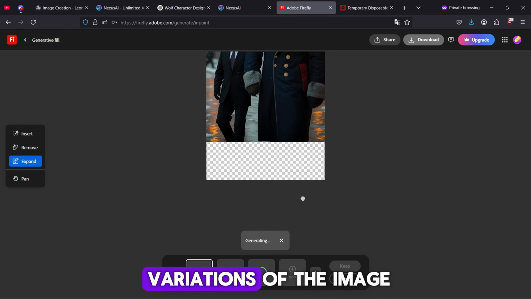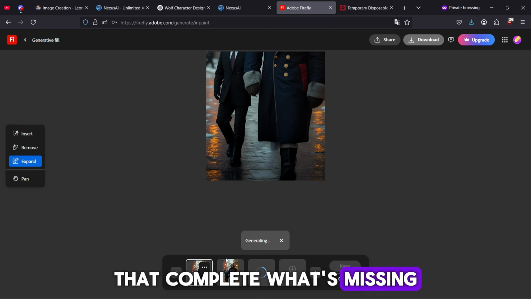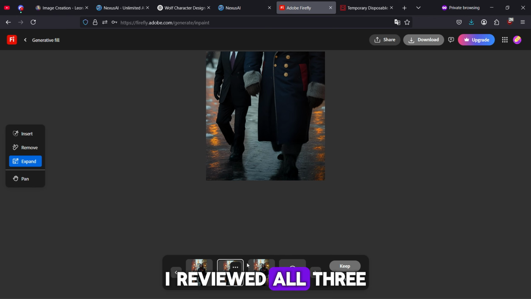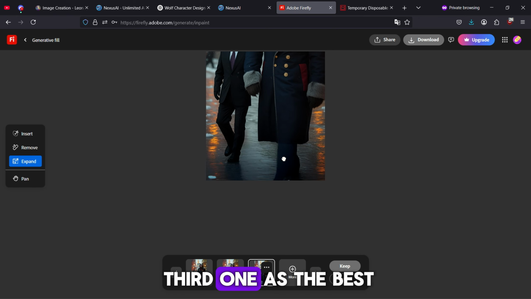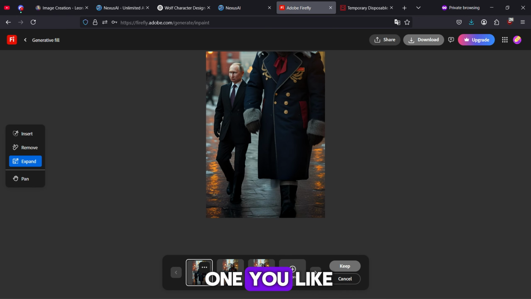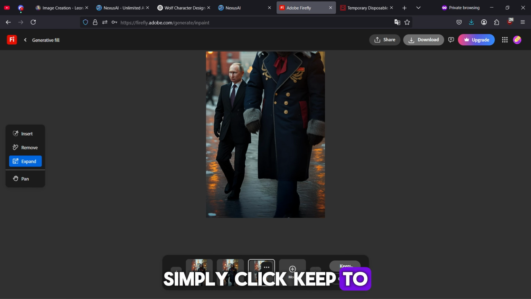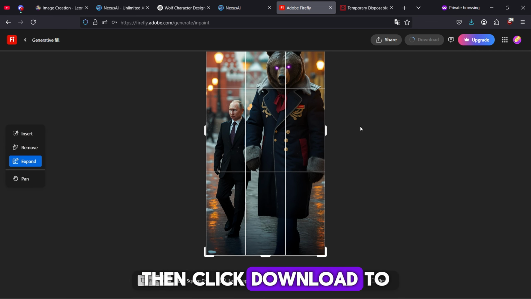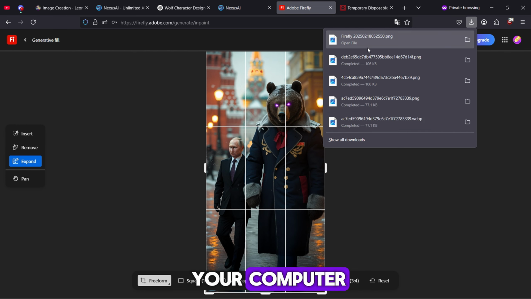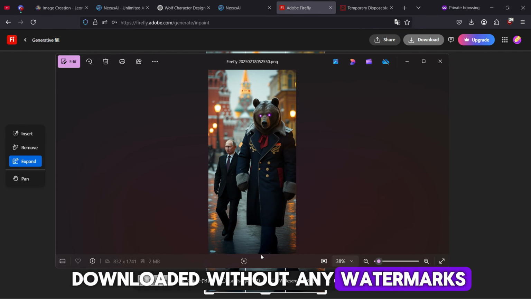It will create 3 variations of the image that complete what's missing. As you can see, I reviewed all 3 variations and chose the third one as the best. Once you find the one you like, simply click Keep to save it. Then, click Download to save the image to your computer, and it will be downloaded without any watermarks.